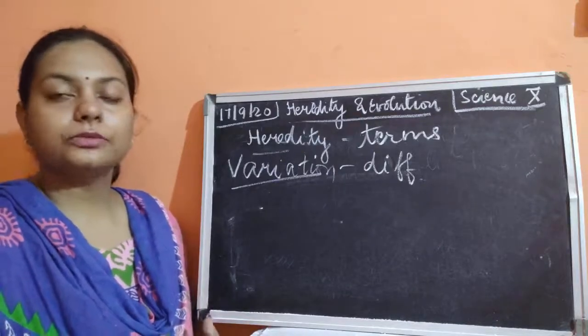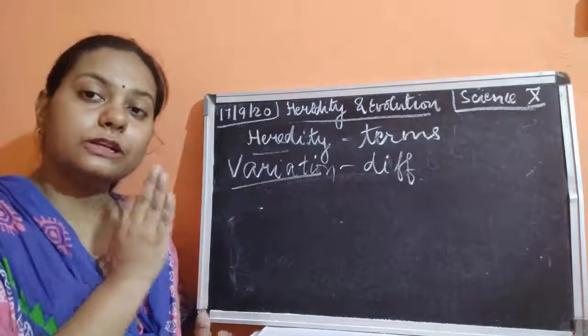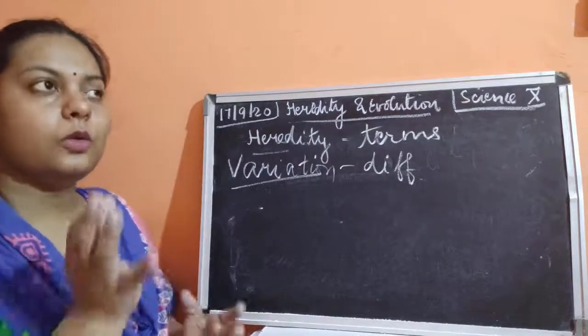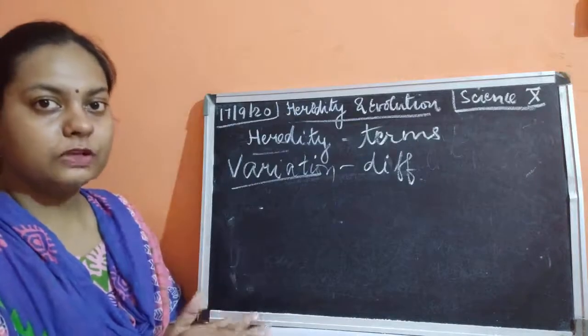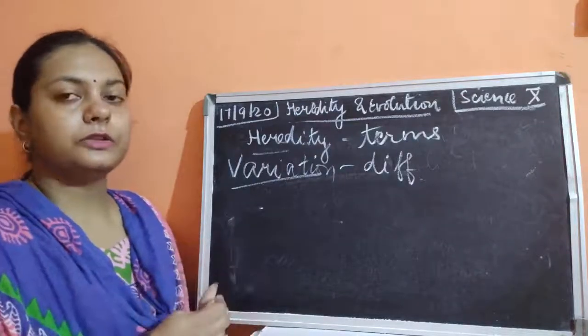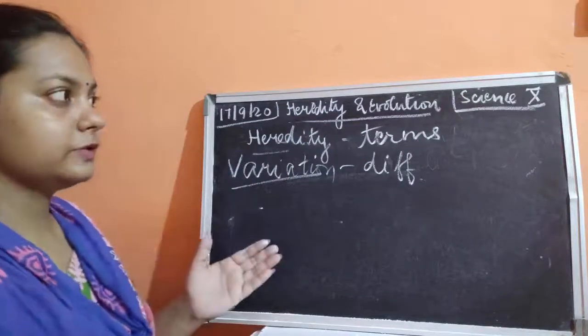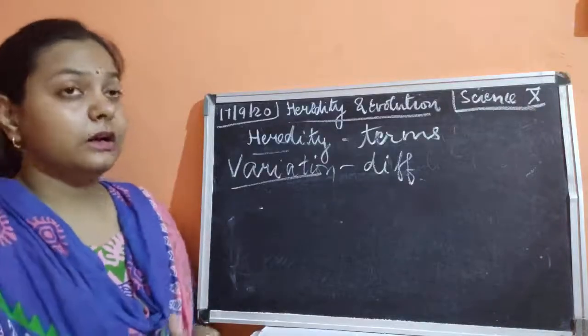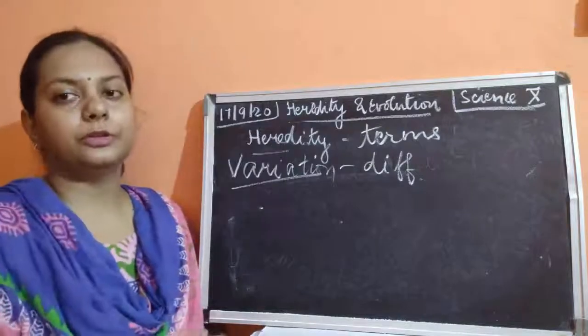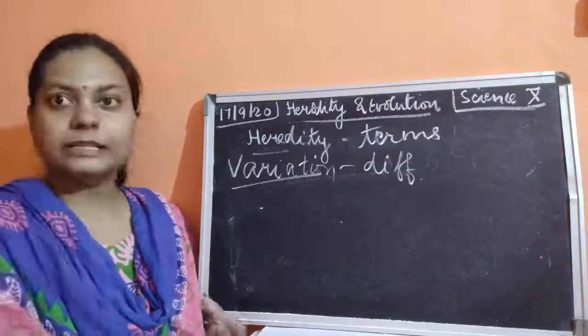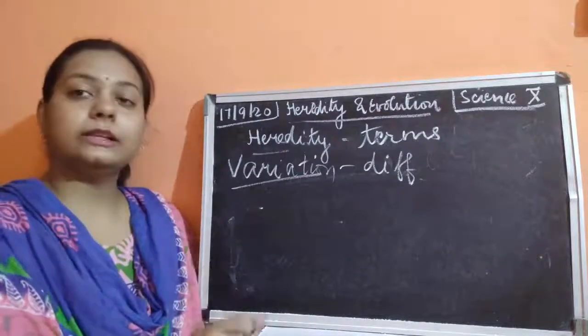As we are not similar to other animals, we are not even similar to our siblings. Only some features of our body are going to match, because of which we can say that yes, you are the brother of this particular person, you are the sister of this particular person, or you look very similar to your father or mother.